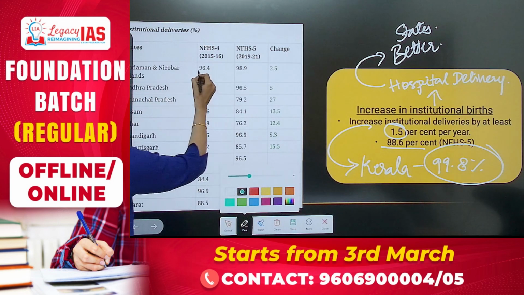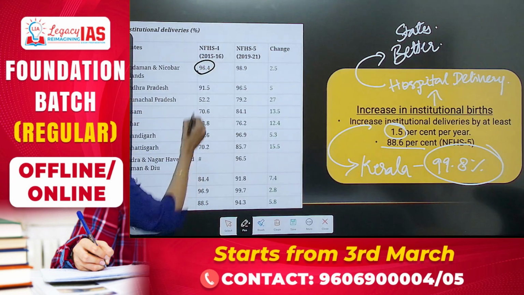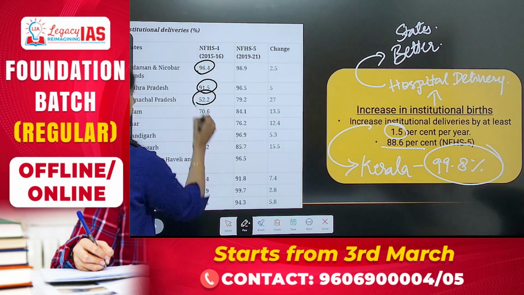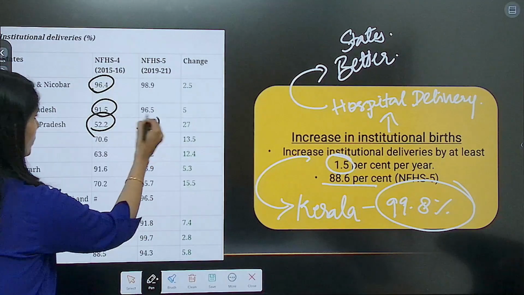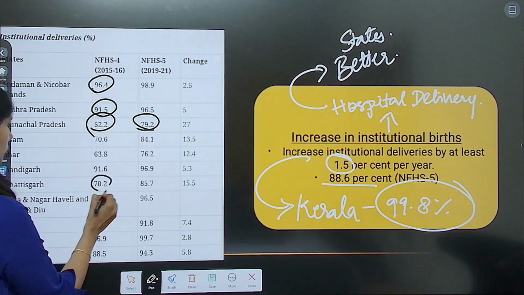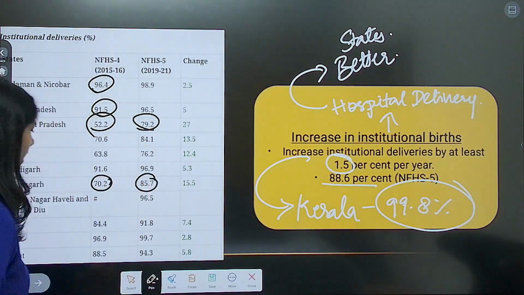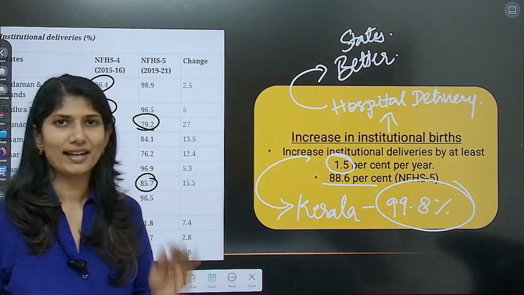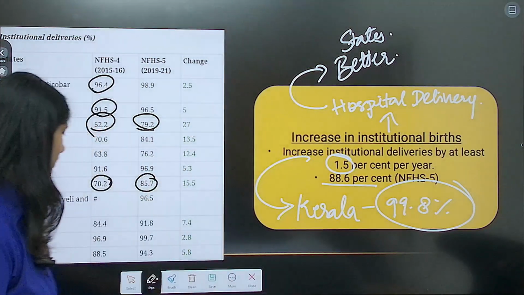I would say from Andaman and Nicobar, Andhra Pradesh, Arunachal Pradesh, from 52 to 79.2 it went ahead. Then here Chhattisgarh also from 70% to 85%. Comparatively, all the states have fared better in this.